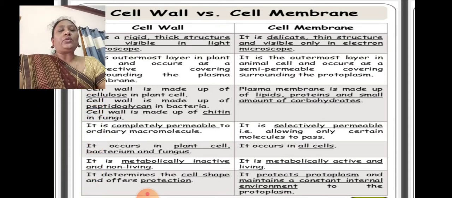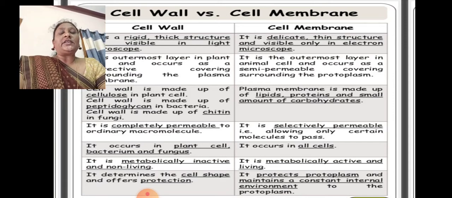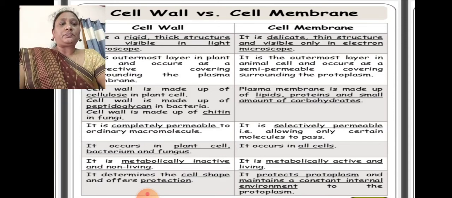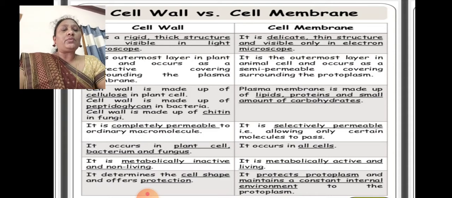The cell wall is completely permeable to ordinary macromolecules, and the cell membrane is selectively permeable, allowing only certain molecules to pass through it. The cell wall occurs in a plant cell, bacterium, fungus. The cell membrane occurs in all cells of the animals.